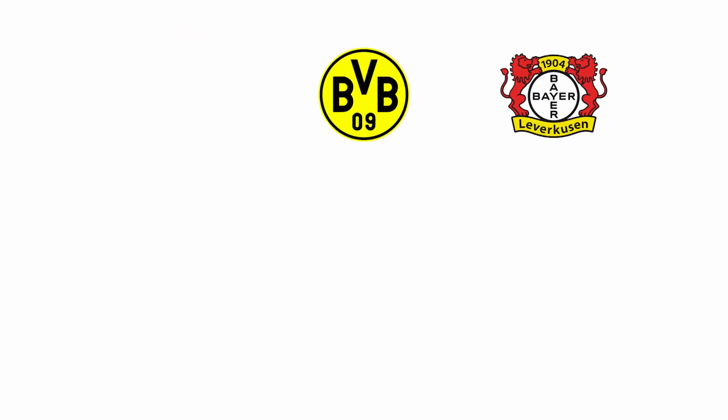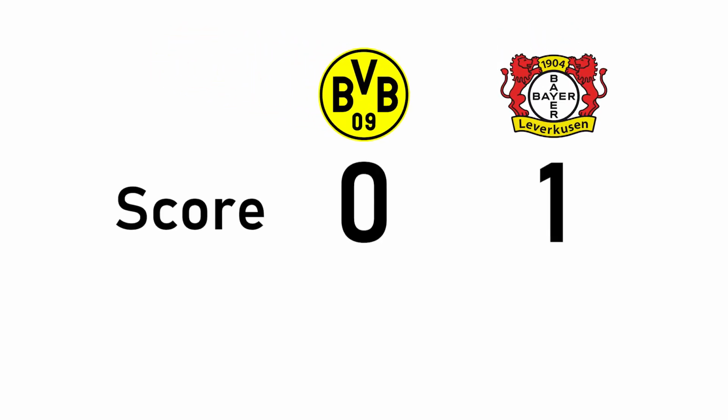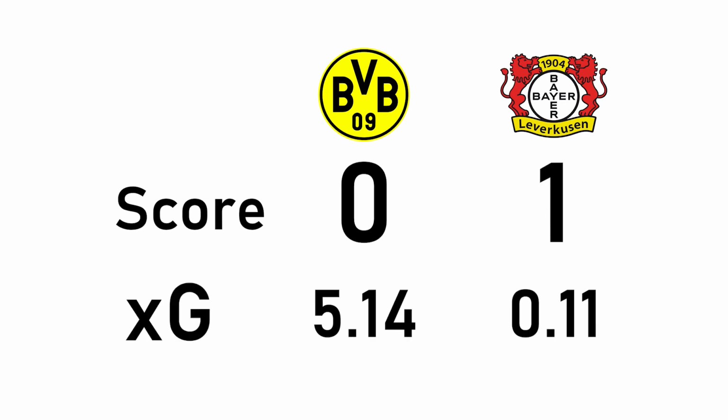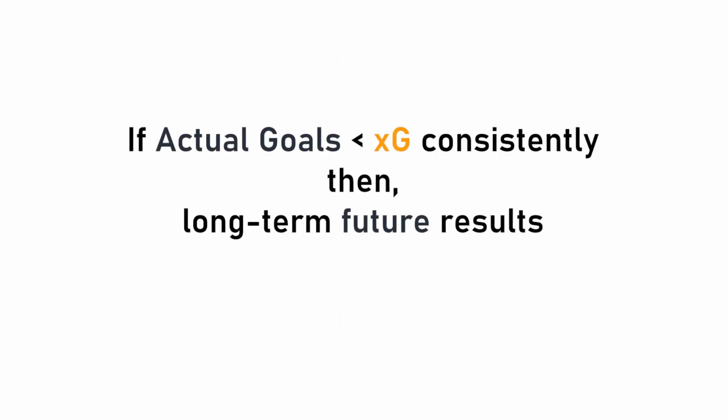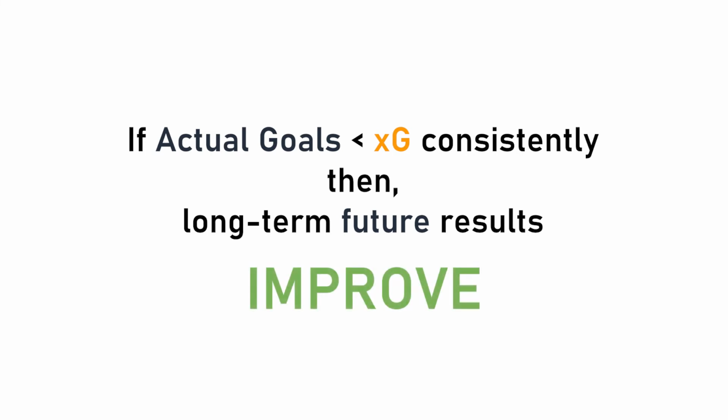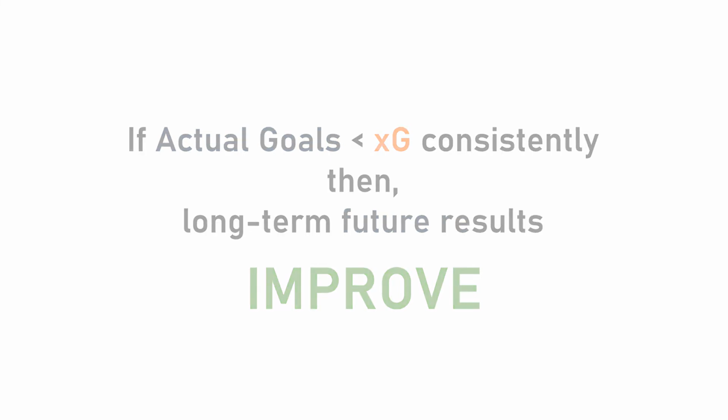Although Leverkusen takes the win in this match, the final score does not reflect the performance of each team accurately. In this scenario, the XG score does a better job at illustrating the actual passage of play. This information is useful when predicting the medium to long-term performance of a team. For instance, we could say that a team that consistently scores less goals than their XG value can be expected to obtain better results in the future, because at some point, those factors keeping them scoring less goals than their XG value will go away.